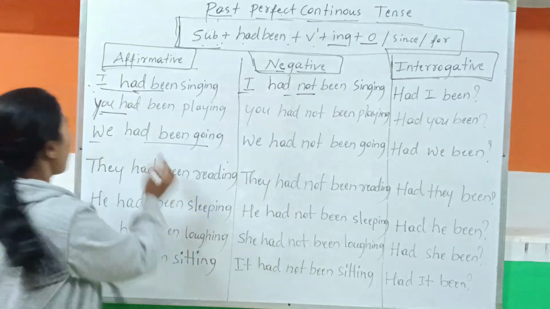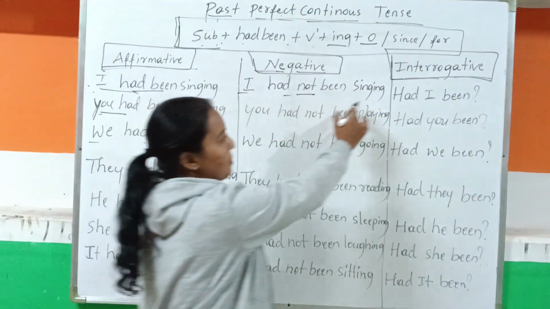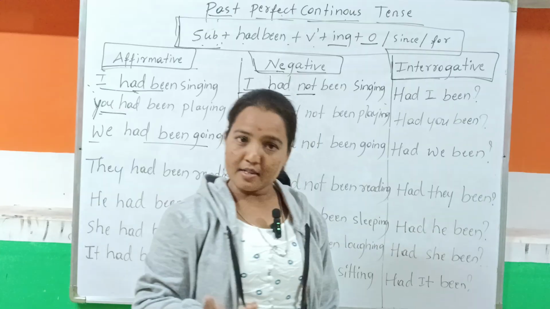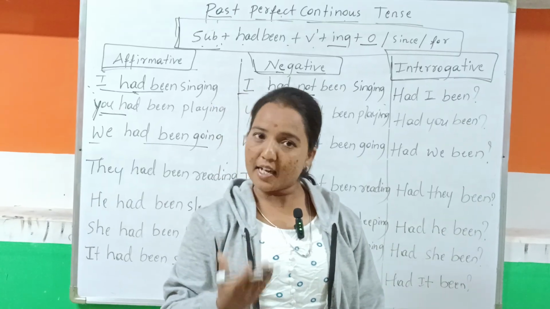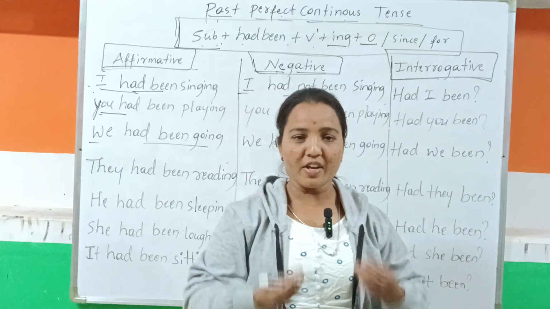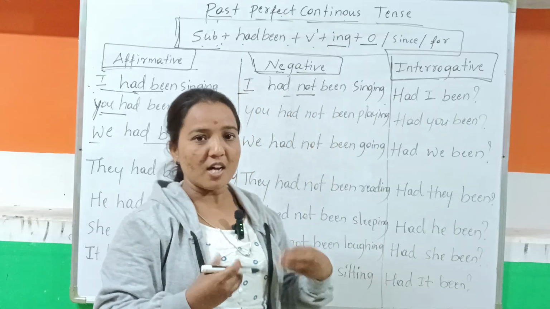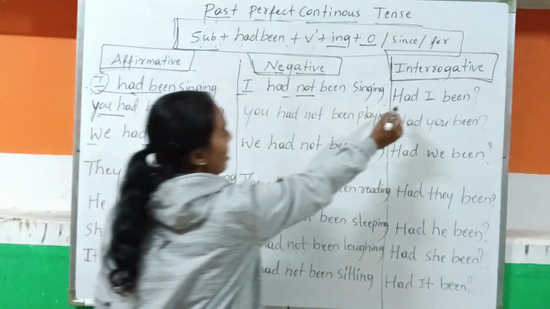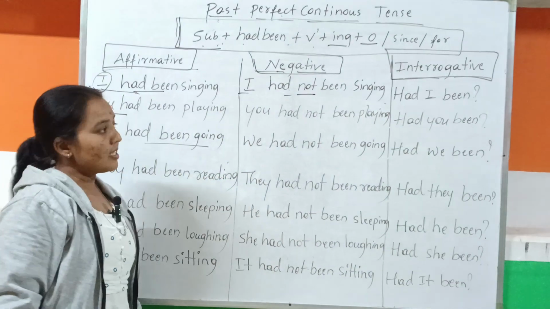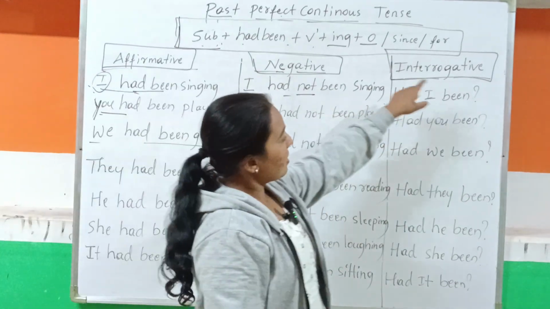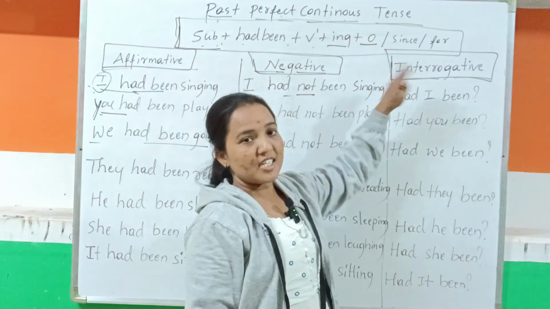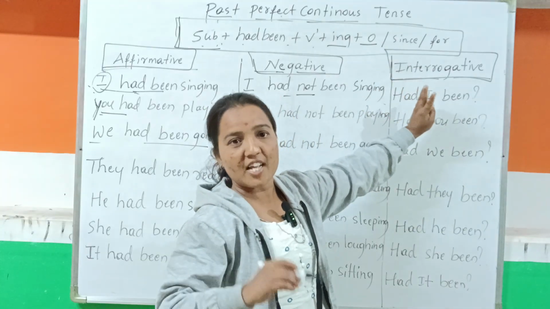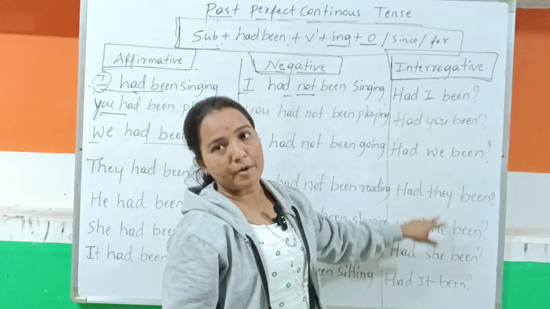The same sentence: I had been singing, I had not been singing, had I been singing. We are asking the question to ourselves, because of I, so it is a question mark: had I been. We just have to change the auxiliary verb and the pronoun.